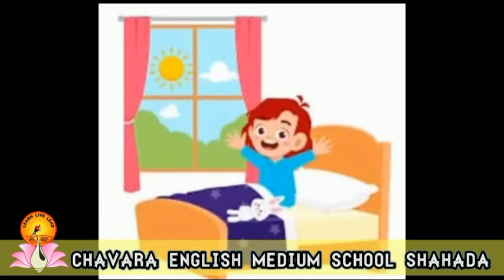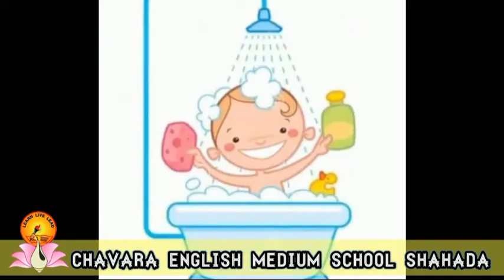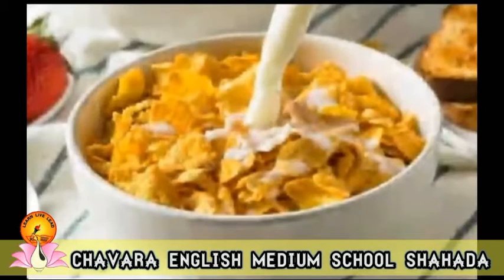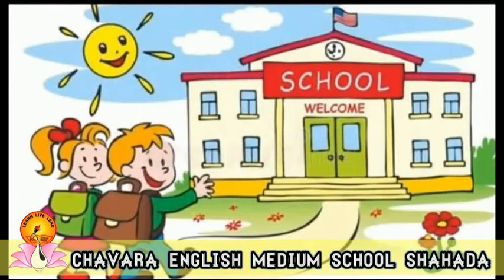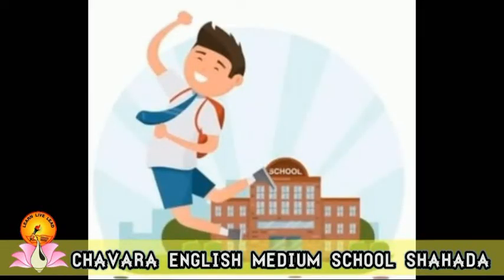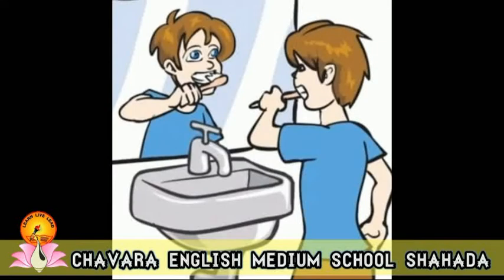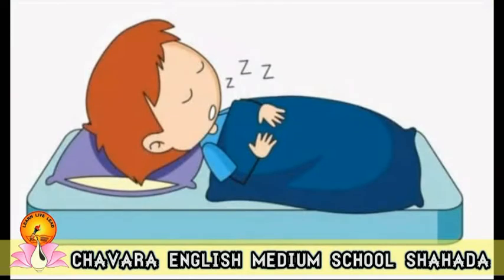We get up early in the morning, brush our teeth and take a bath. Then we have breakfast and go to school. We study in our classrooms. We return home. We go to the playground to play in the evening. We have dinner, brush our teeth and go to sleep. We keep doing similar activities throughout the day.